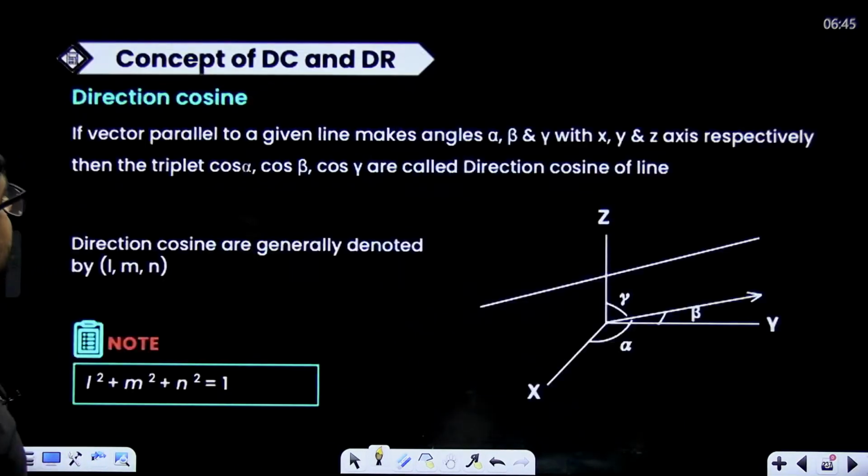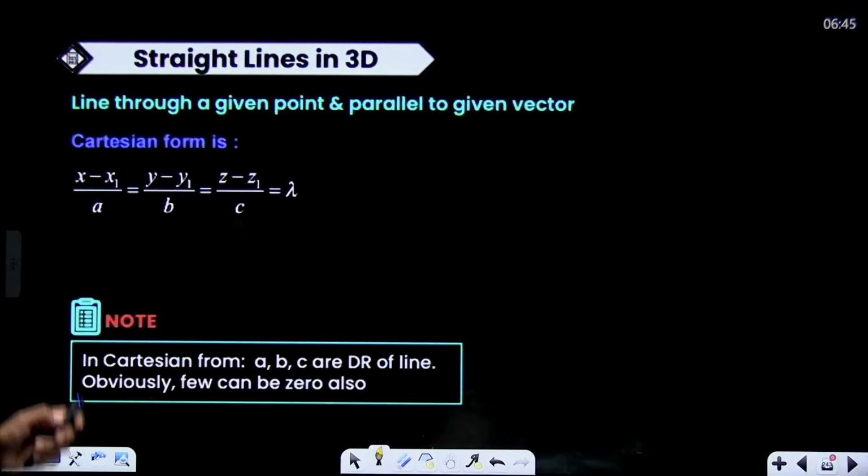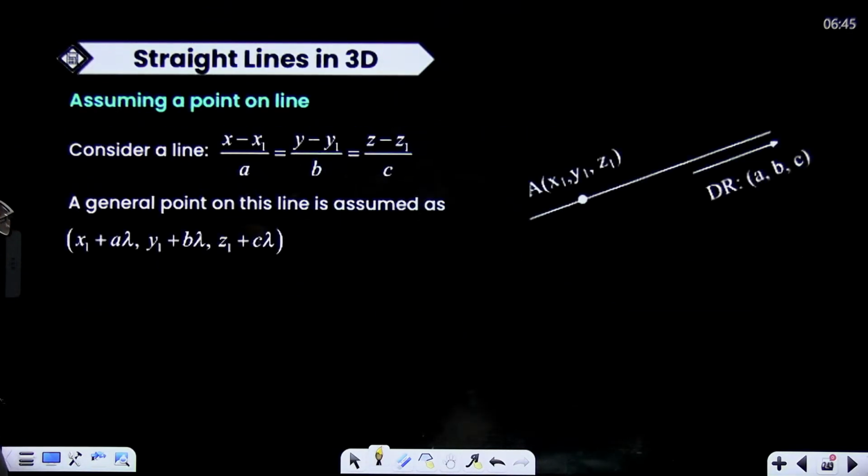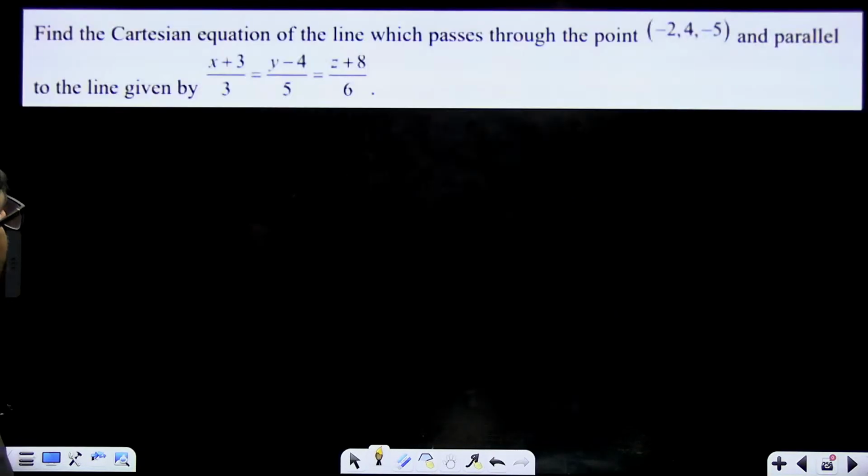3D geometry, DCs and DRs, you should be familiar with. In 3D geometry, I don't think much problem is there, except that one question which I showed you, that is very important. Find the Cartesian equation of the line passing through this point and parallel to the given line.